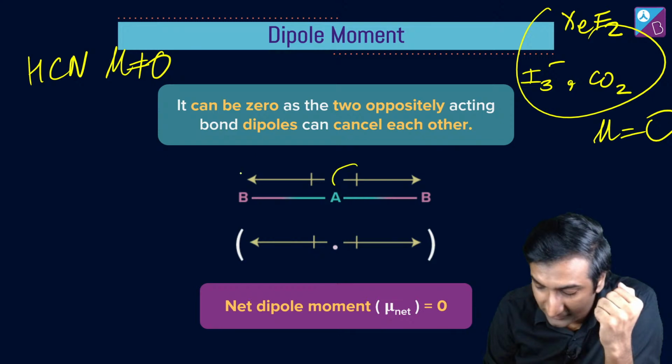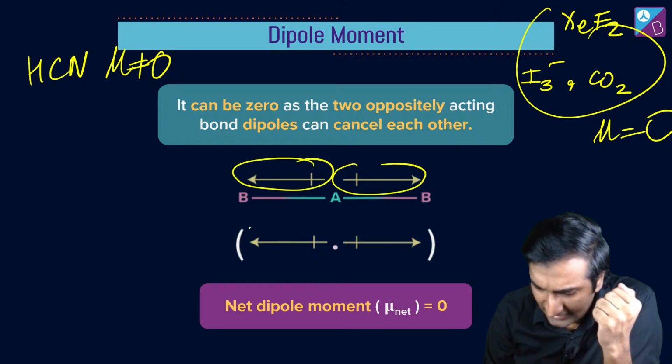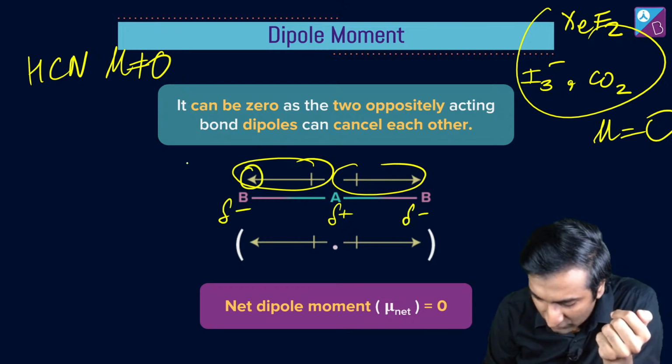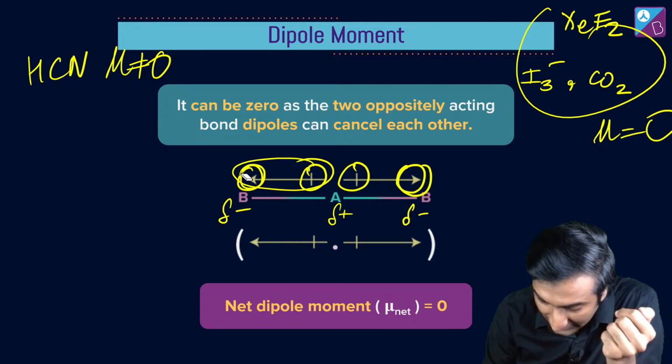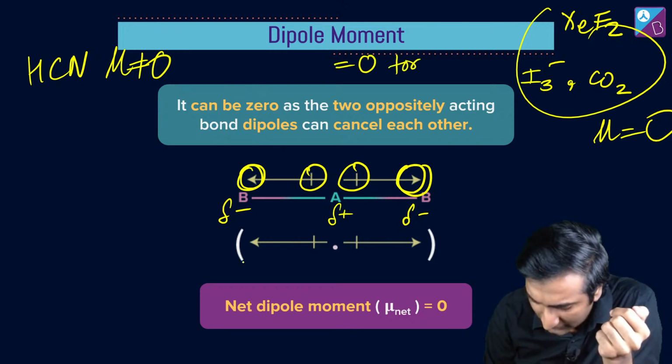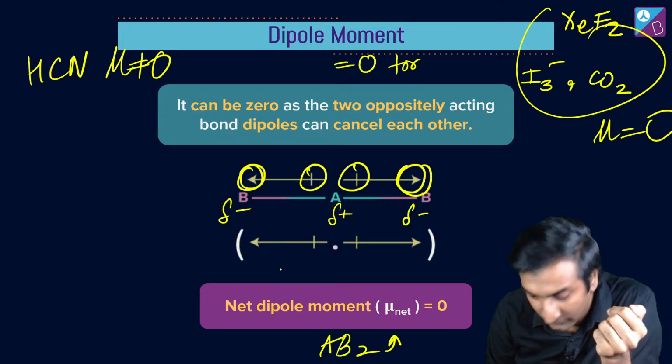Exact equal and opposite direction में जा रहे हैं dipole moment. In this case we have assumed that this is slightly positive, this is slightly negative, इसीलिए arrow का direction इस तरफ है, ठीक है, cool? Any doubts on dipole moment when it's equal to 0 for a polyatomic molecule, specifically AB2 type का molecule?